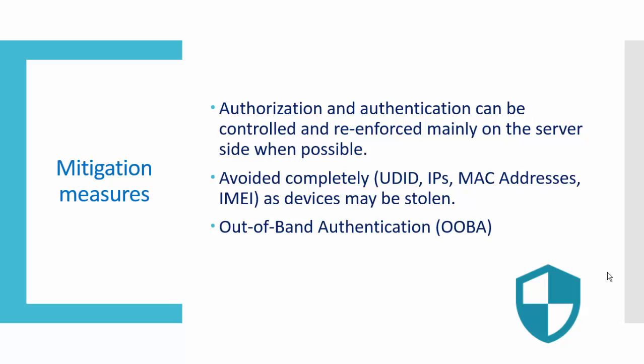Out-of-band authentication. In OOBA authentication, two-factor authentication comes into play, like you have seen in your Gmail also. Whenever you want to log in to the system, there will be another factor besides the password to authorize you. It can be an OTP, a fingerprint, an iris scan, or any measure by which you can implement a double layer of security.